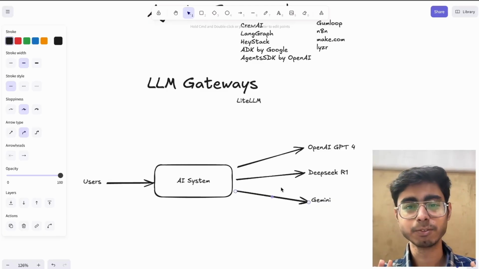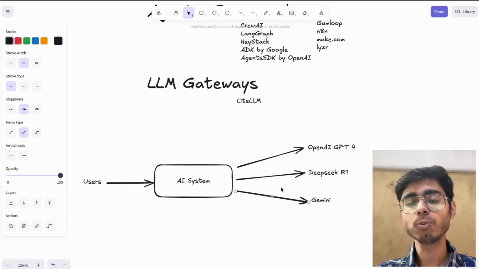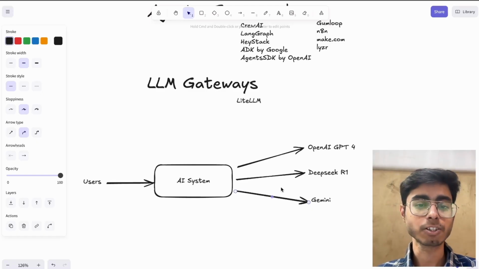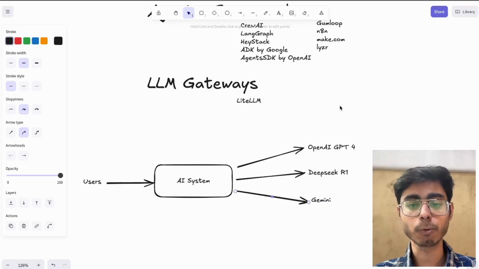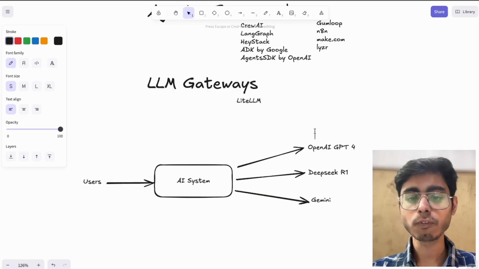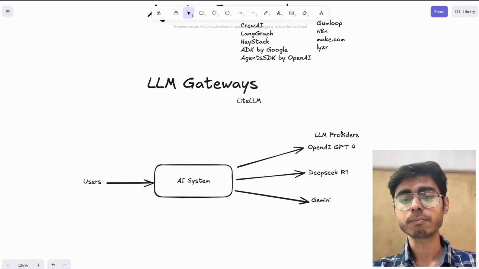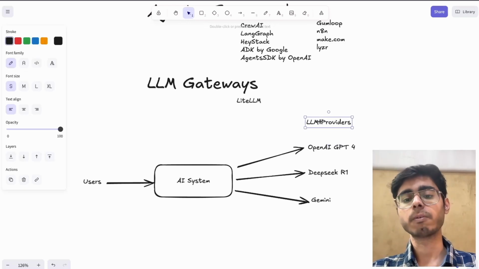This is not very helpful, because every time you add a new model, you have to understand the API structure of these models or these LLM providers. So all of these companies which have their own models are called LLM providers.